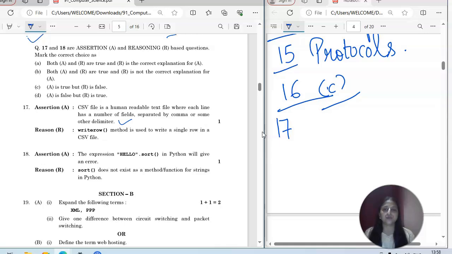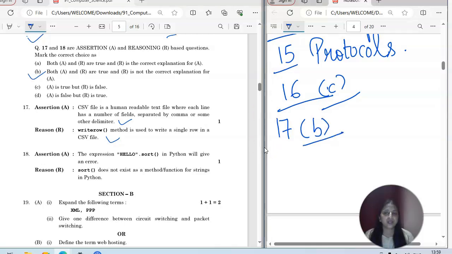Then we have the reason. Writerow method is used to write a single row in a CSV file. That is also correct. It is used to write a single row, but it is nowhere related to this assertion, right? So A and R are correct only. They both are true, but R is not the correct explanation for A, right? So the option B is the correct one. 17 is B.